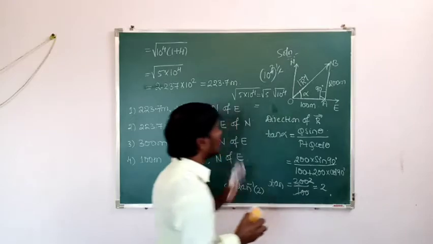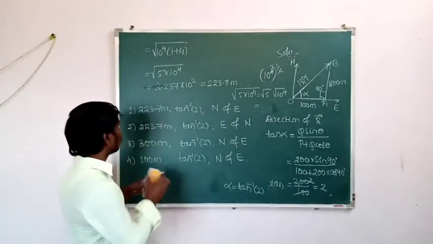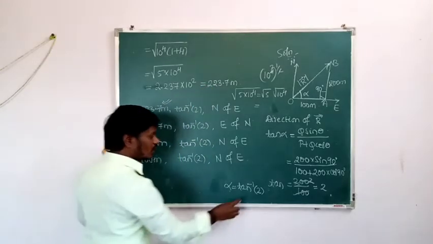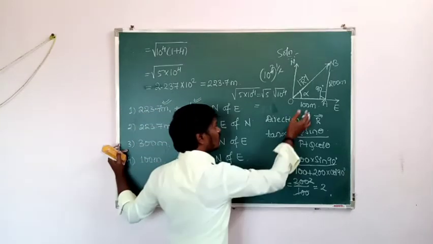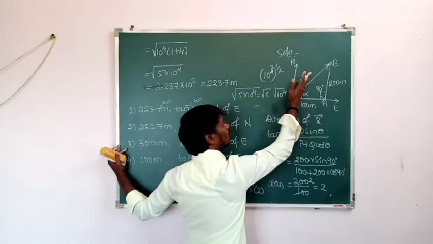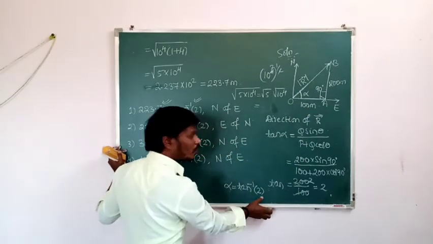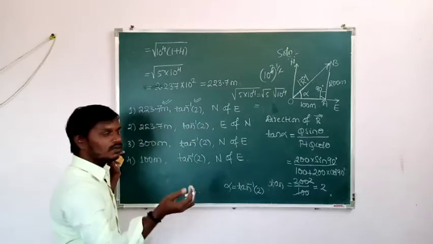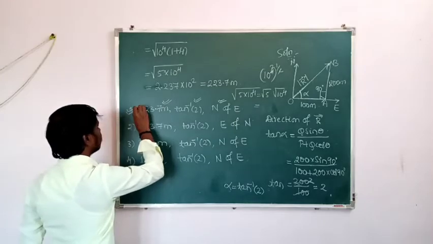Then which is the correct option here? First one is the correct option. The magnitude of resultant, how much you got? That is 223.7 meter, and the direction of resultant is tan inverse of 2, and this direction is from east to north. So east to north can be read as north of east. So all are right, means here which is the correct option? First one is the correct option.